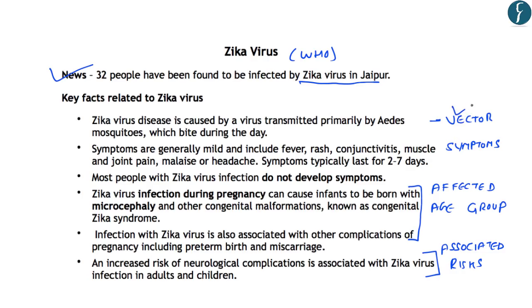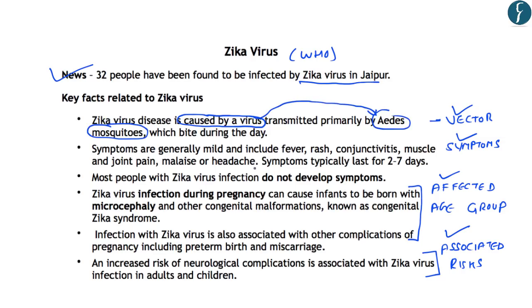That is, the vector which transmits the Zika virus. Secondly, the symptoms which are related to Zika virus. Which age group is affected by this Zika virus? And finally, you should know about the risks that are associated with the Zika virus. So first of all, you should know that Zika virus is caused by a virus. So it is a virus-borne disease. And further, this virus is transmitted by a vector called the Aedes mosquito.